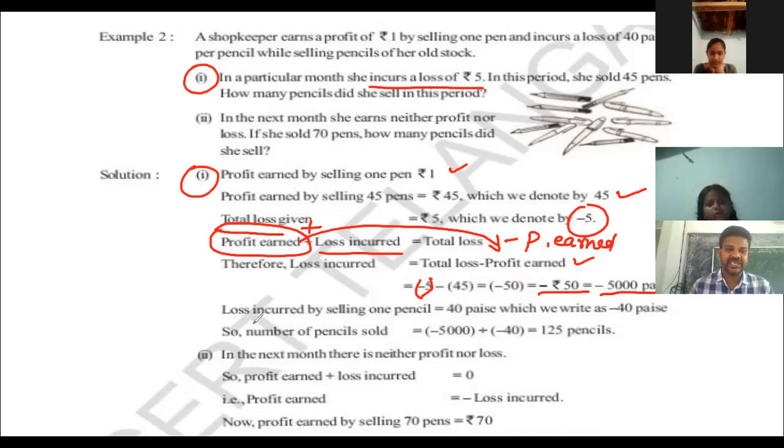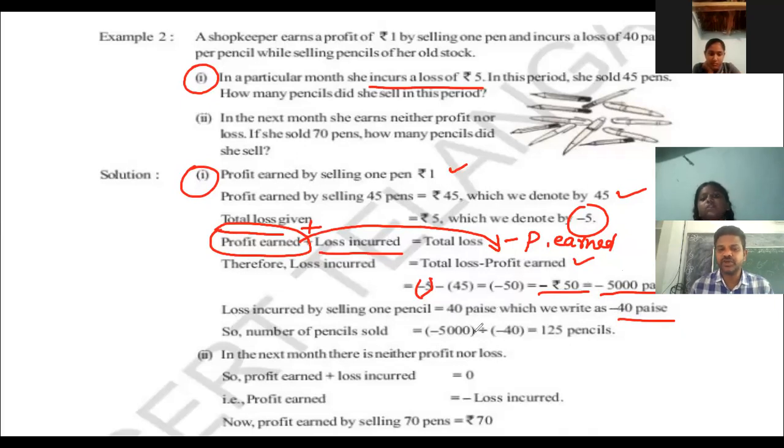In the second question, the loss incurred by selling one pencil is 40 paise, which we write as minus 40. So number of pencils sold is 5000 paise divided by 40 paise. The total loss is 5 rupees, sorry, 50 rupees, and for each pencil it is 40 paise.